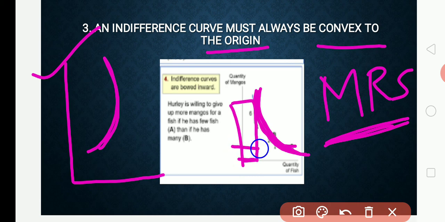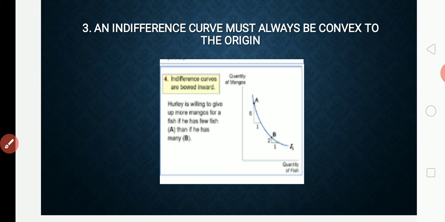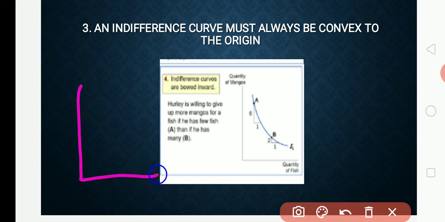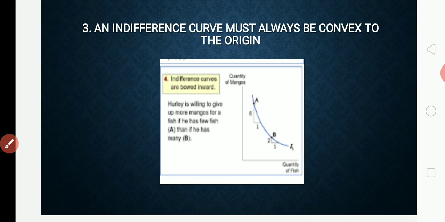For this reason, the indifference curve cannot be concave. Always the indifference curve is convex to the origin. This is another property of the indifference curve.